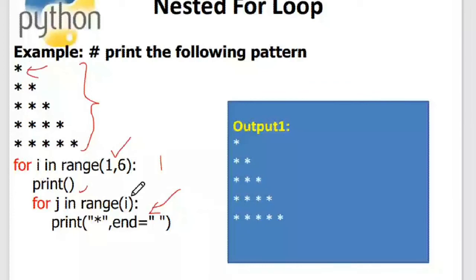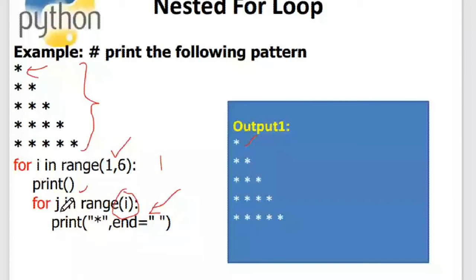So it will print 1 asterisk over here, and then I have put some space. The next time j will become 2, but 2 is not in the range of i, because i has not taken the value of 2 yet. So this inner loop will break and come to the outer loop again.